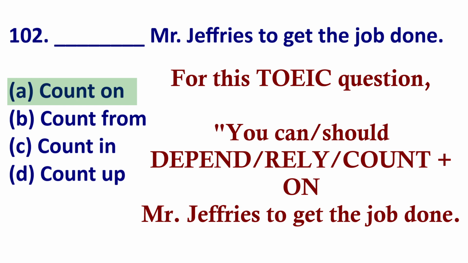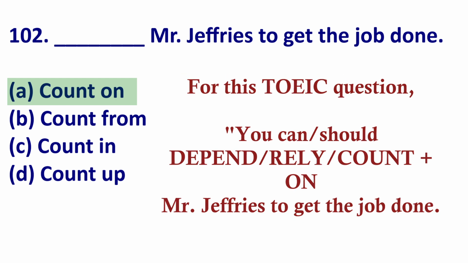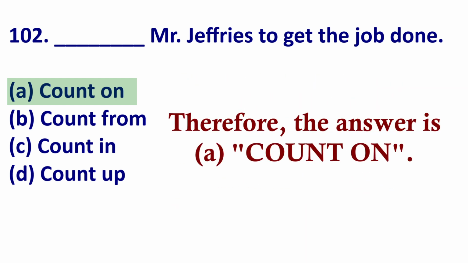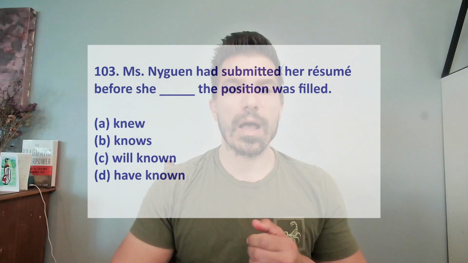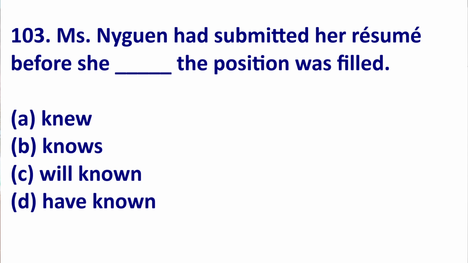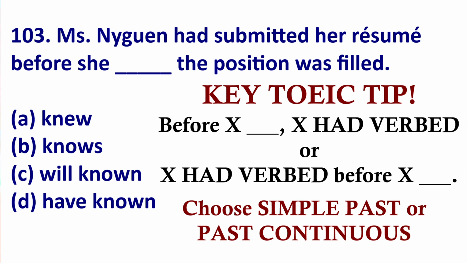So here they're saying depend on Mr. Jeffries to get the job done. Another way, count on, rely on. So once again, the answer is A, count on. All right, let's look at 103. Take your time. Here's a TOEIC tip.